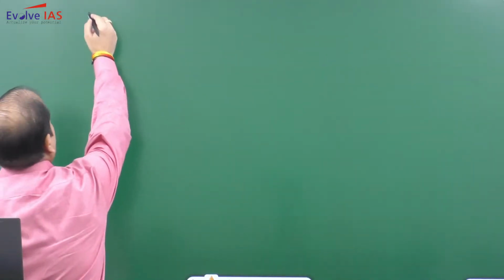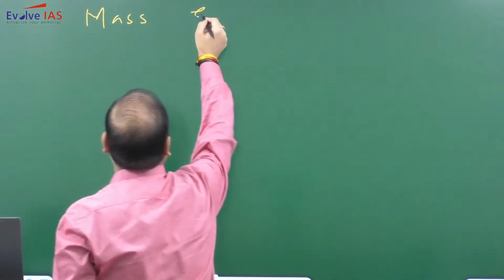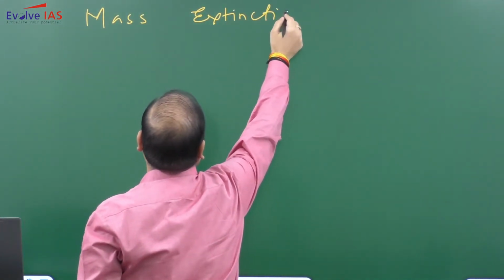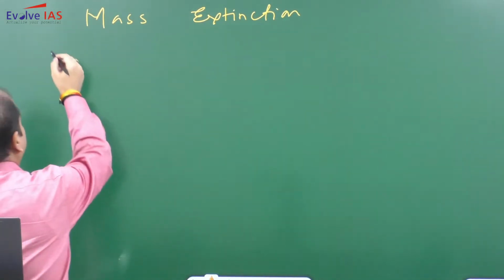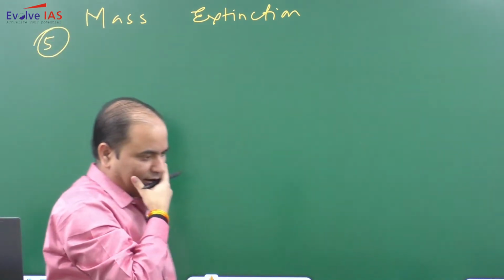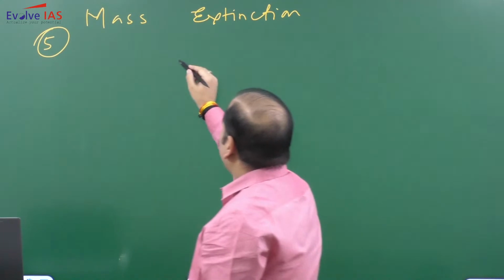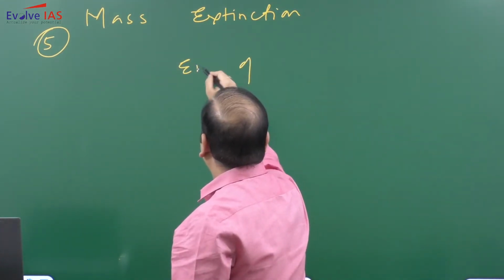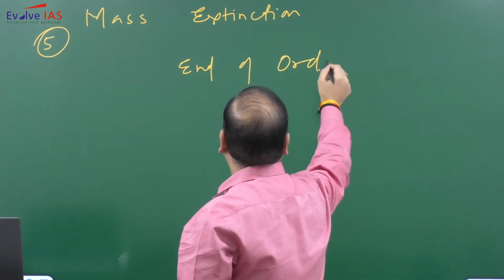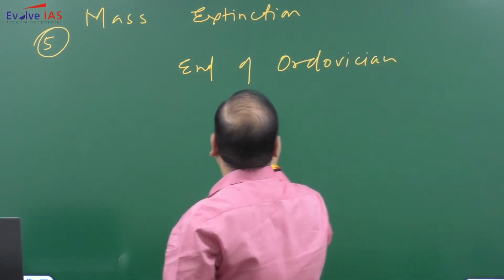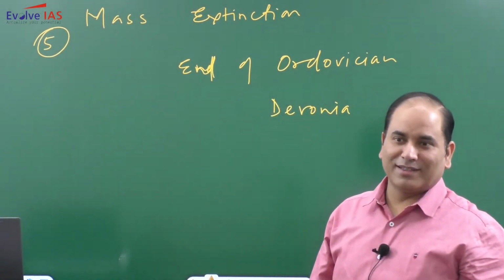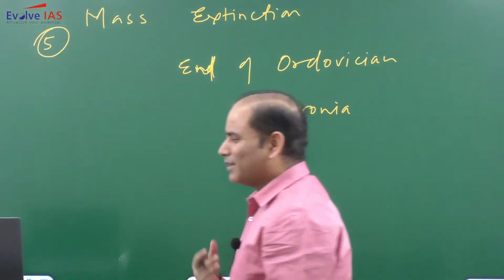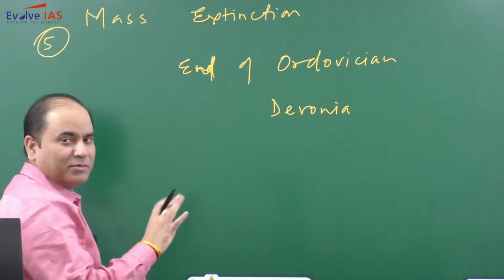And that we call mass extinction. So Earth has witnessed how many mass extinctions? 5. Can you recall? So we have the end of Ordovician, end of Devonian. For Geography optional students it will not be much of a problem. What is this Ordovician, Devonian? For others you need not put much strain on your mind.